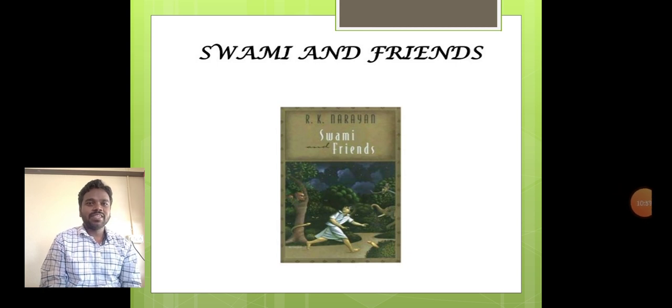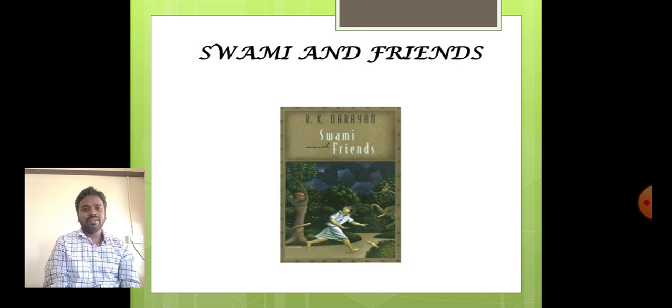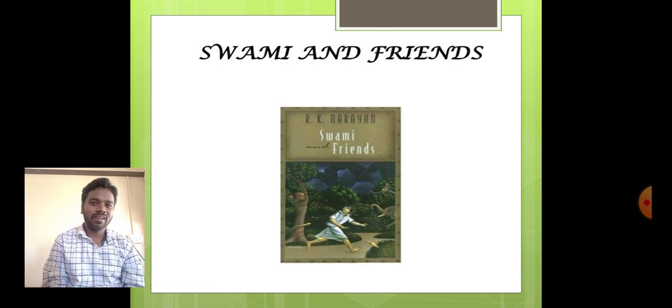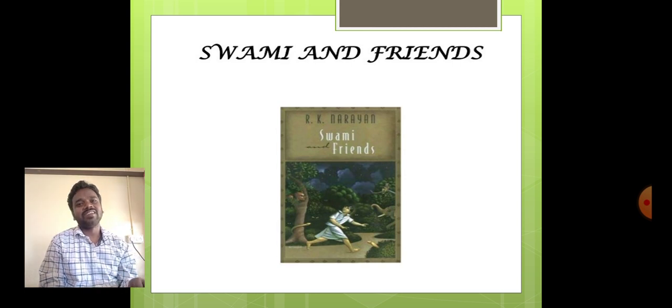Okay, now you see Swami and Friends. Let us see what Swami and Friends is. I'll give you a brief introduction about Swami and Friends. Here I show you the book. Swami and Friends is the story of a 10-year-old boy, Swaminathan. As you know, a 10-year-old boy, we can estimate how he will be. Actually Swaminathan is a schoolboy.